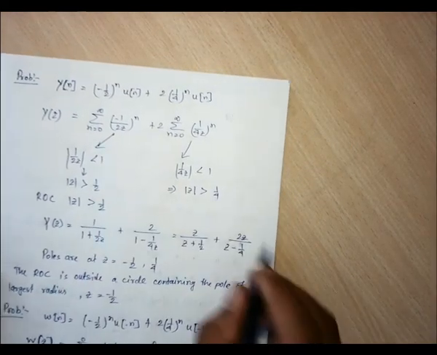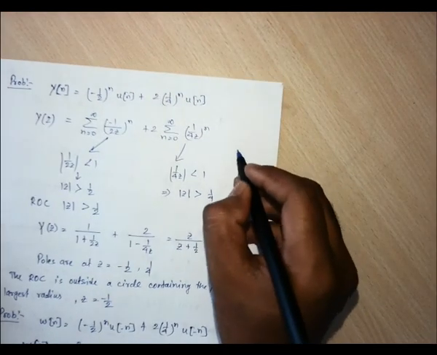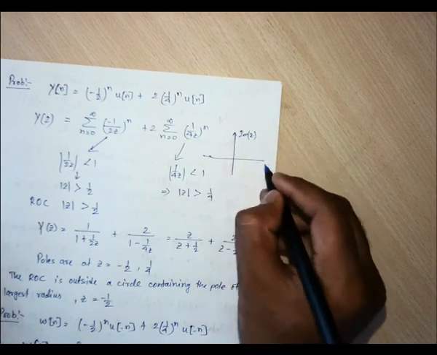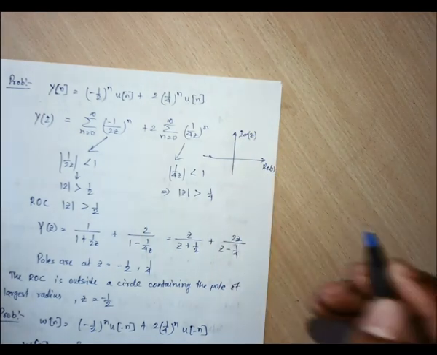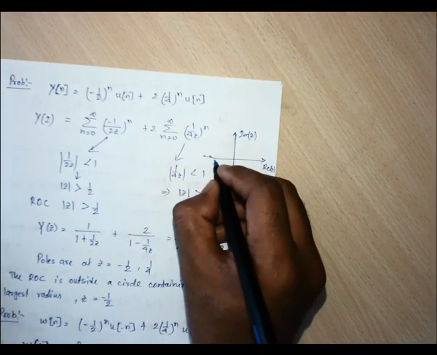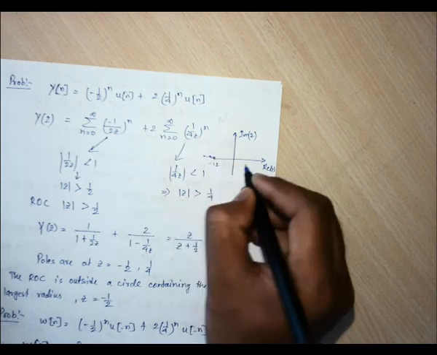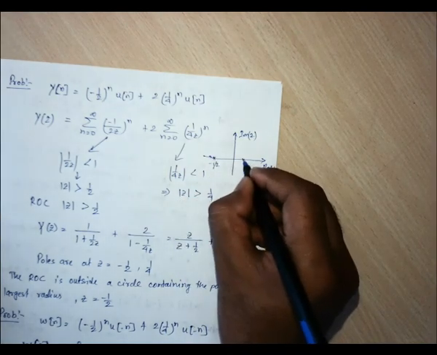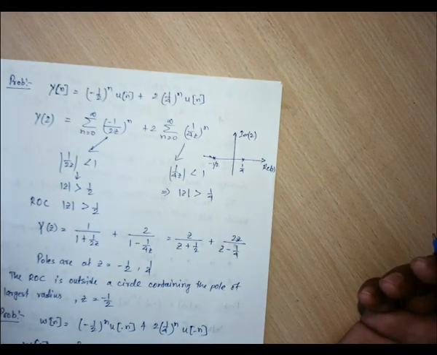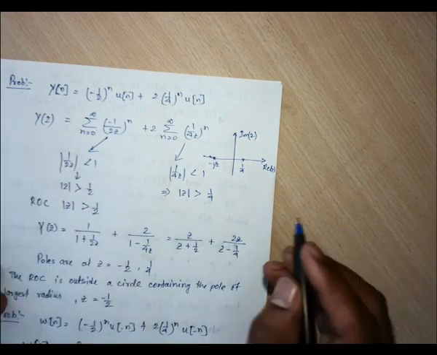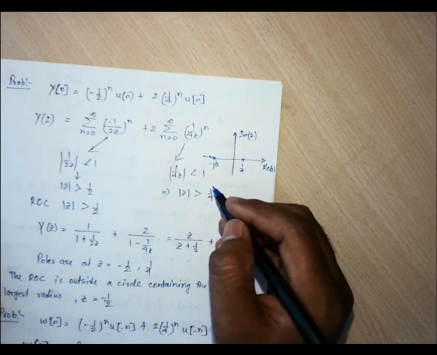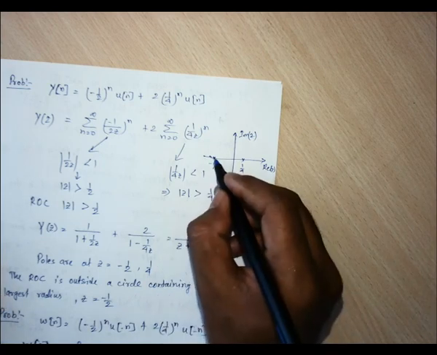If we draw this, let us draw real of z. One pole is located at z equals minus half, and the other is located at 1 by 4, right? So it says that if it is on the right hand side, then the ROC will be outside the circle containing the pole of largest radius.